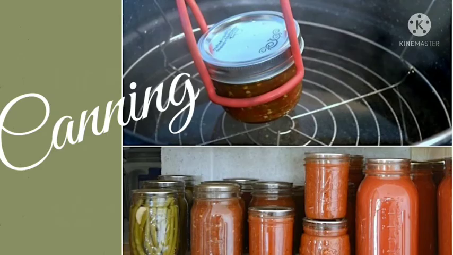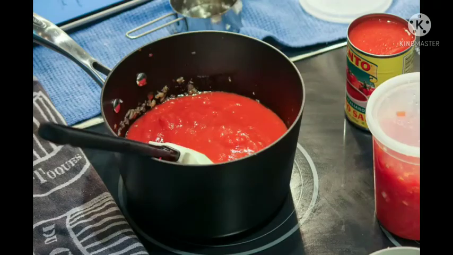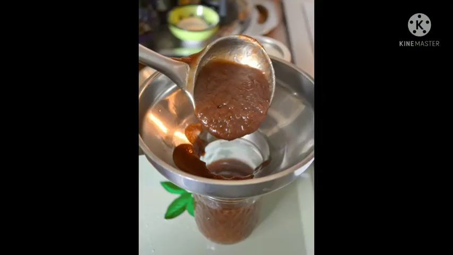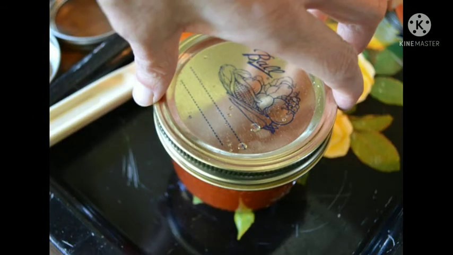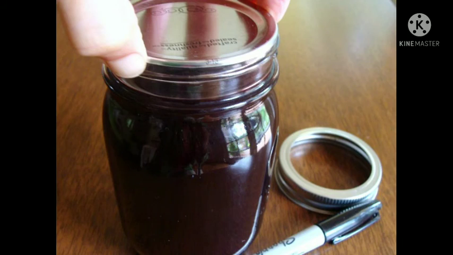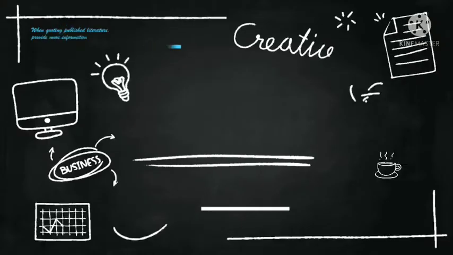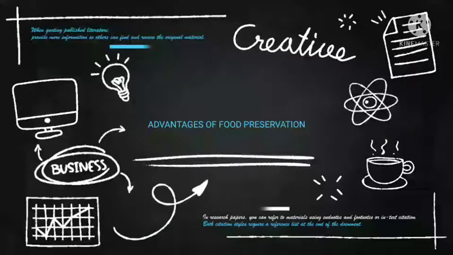Eighth is canning. Food items are first heated at a high temperature to kill bacteria to obtain sterilized food. The sterilized food is then sealed in airtight cans to prevent the attack of microorganisms on them. Advantages of food preservation.